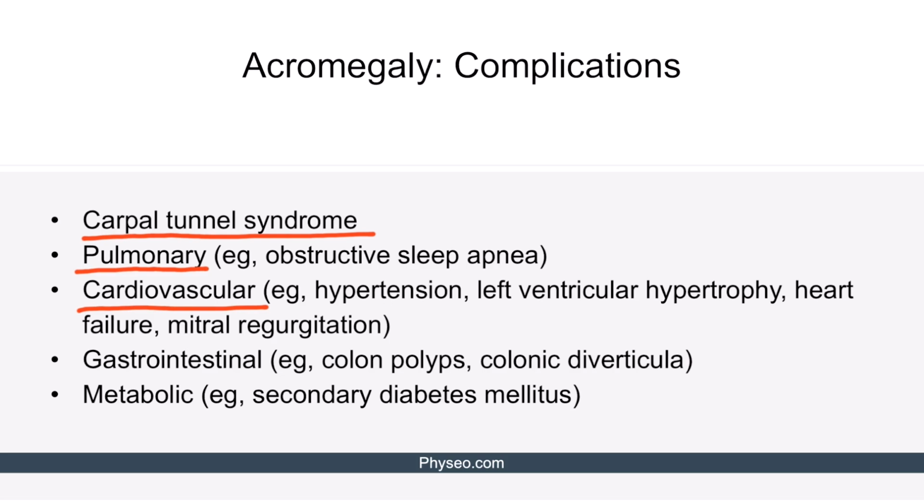Colon polyps are among the complications affecting the gastrointestinal system. They likely develop due to the IGF-1 effects on the proliferation of epithelial cells. Additionally, colonic diverticula may be seen in acromegaly. This is likely related to the effects of GH and IGF-1 on extracellular matrix and collagen metabolism. As we mentioned earlier, excessive growth hormone plays a role in insulin resistance, so this can later be complicated by secondary diabetes mellitus. You should be aware of these complications as they can be tricky presentations on vignettes and exam questions.